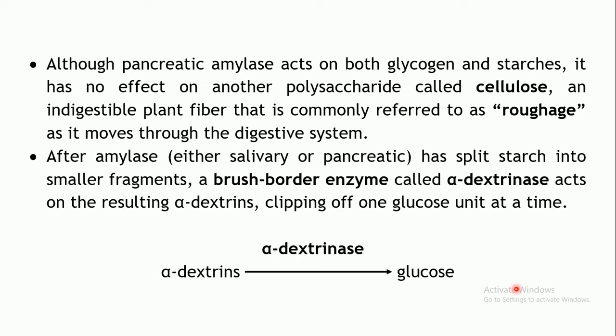Before going into the further digestion by the brush border enzymes, let us see the components which cannot be digested. There are certain types of polysaccharides called cellulose, which is present in the cell walls of plant material, which cannot be digested by pancreatic amylase. This is an indigestible plant fiber and it is referred to as roughage.